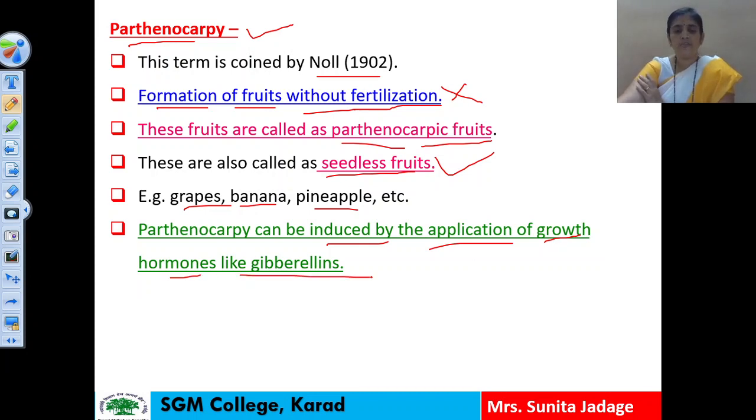Different types of growth hormones are secreted in plants, and one of them is gibberellin. If gibberellin treatment is given to the flower, the flower gets converted into fruit and there will be no seed formation inside the fruit, and hence parthenocarpy can be artificially induced with the help of gibberellin treatment. These are some points regarding parthenocarpy.